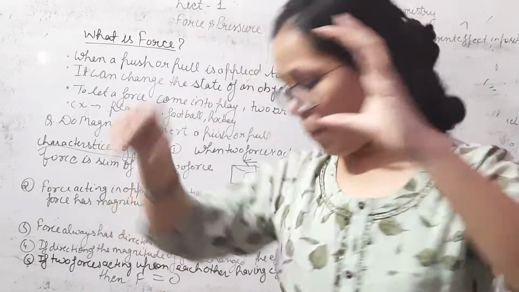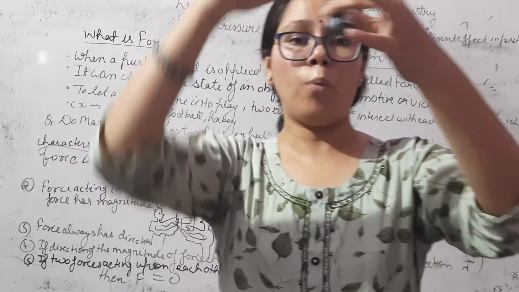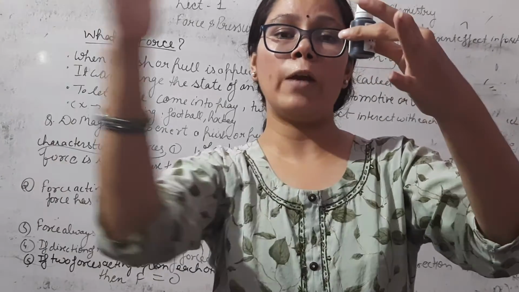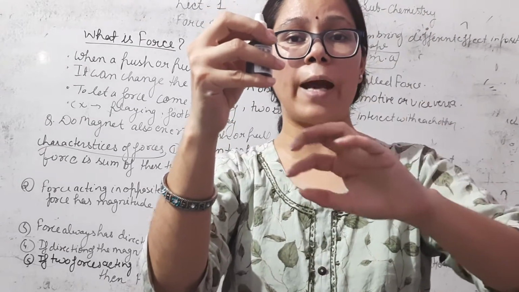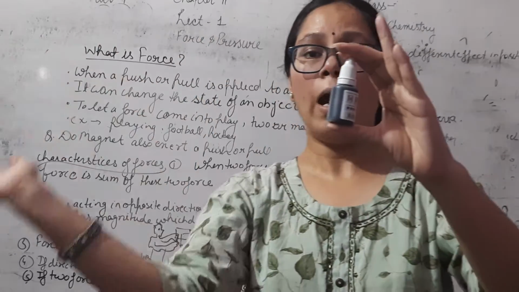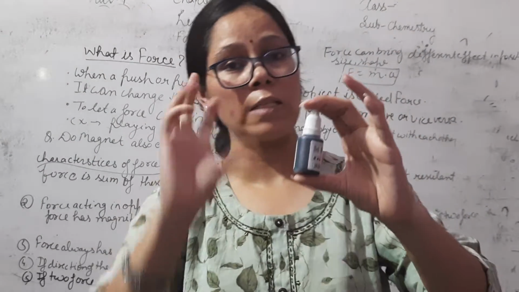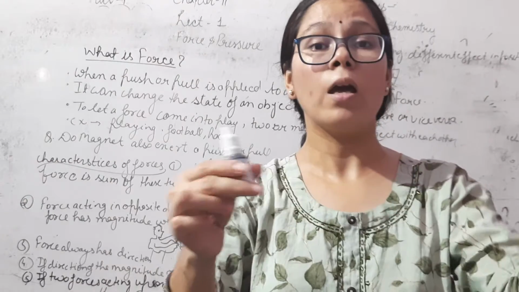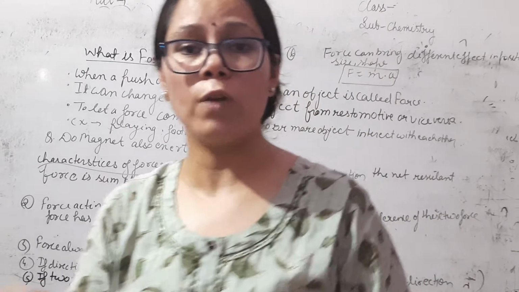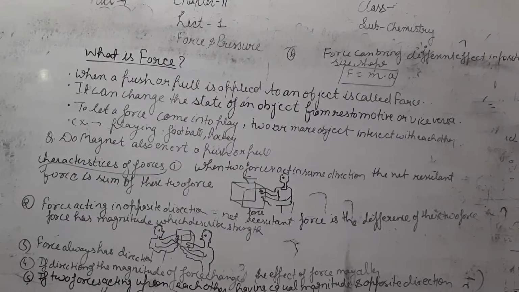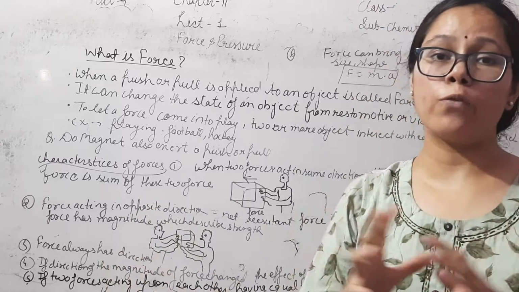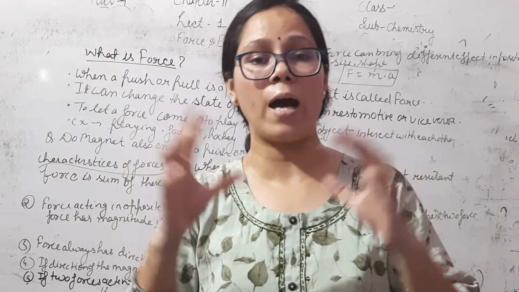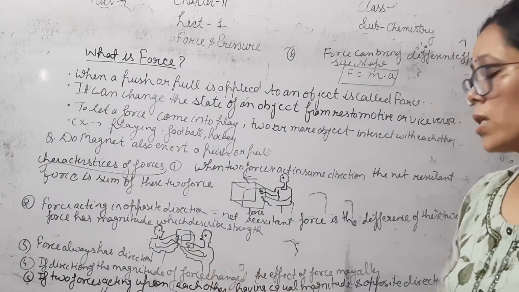For example, if we take a bottle and one force is applied from this side and one force from this side, two forces from opposite directions with equal value, then the net force will be 0. So if two forces are applied from opposite directions and the magnitudes are the same, then the net force will be 0.